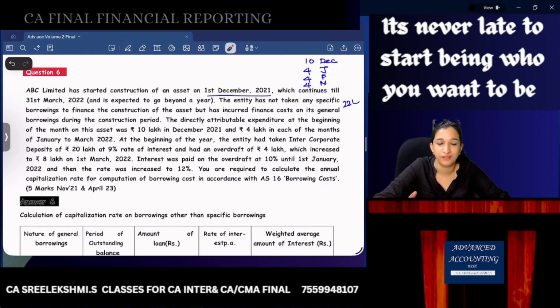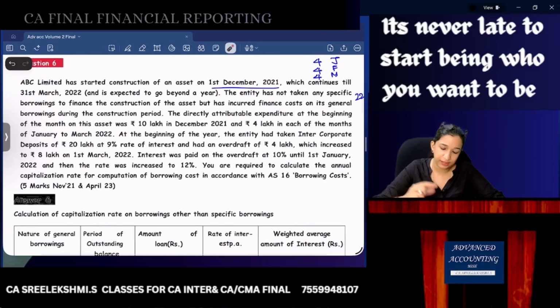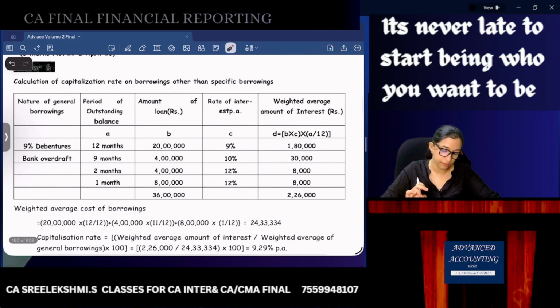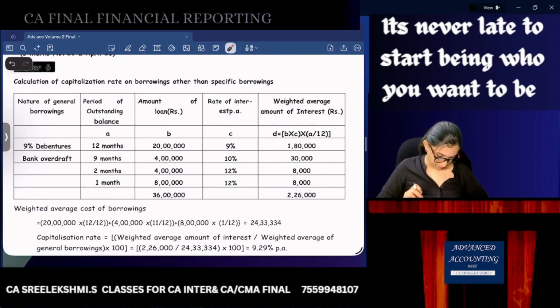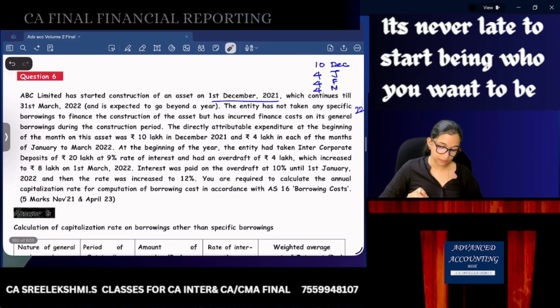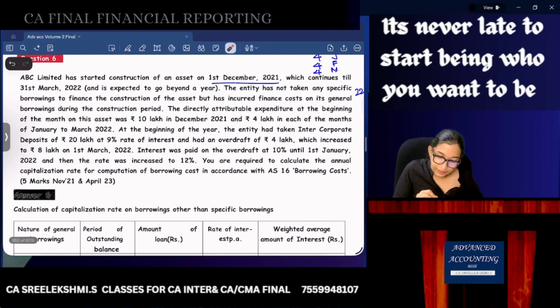At the beginning of the year, the entity had taken intercorporate deposits of 20 lakhs at 9% interest and had an overdraft of 4 lakhs, which increased to 8 lakhs.